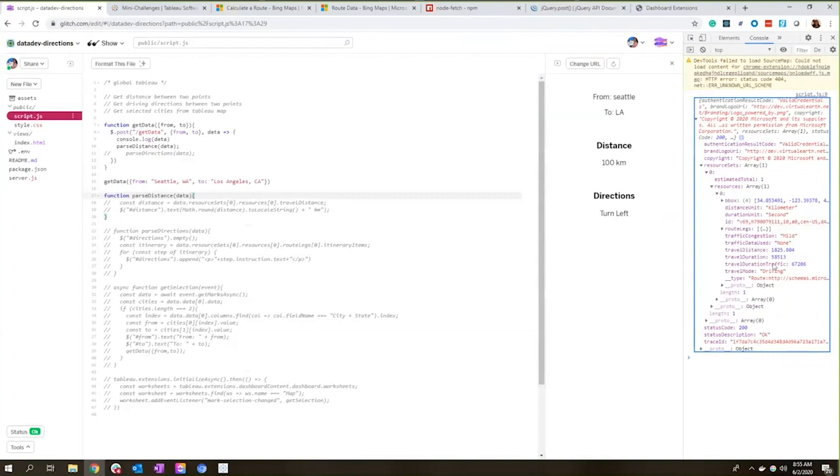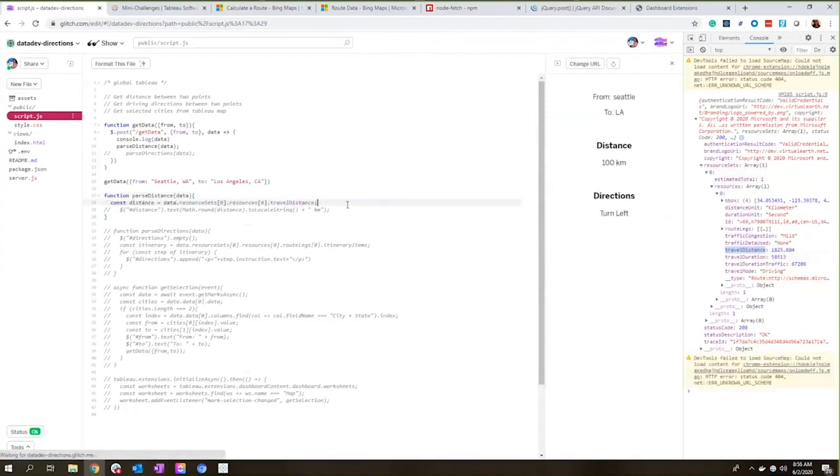So first you can see we're getting the distance as kilometers, we're getting the duration as seconds, right? Some top level information. What we're looking for is the travel distance. And we can see here that between Seattle and LA, it's about 1,800 kilometers. So I'm going to pull out travel distance by using the path resource sets, then the 0th item, resources, 0th item, and then travel distance.